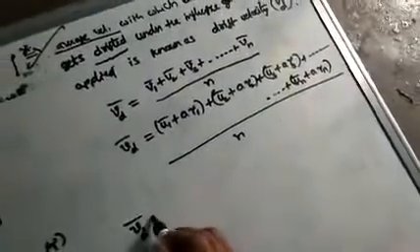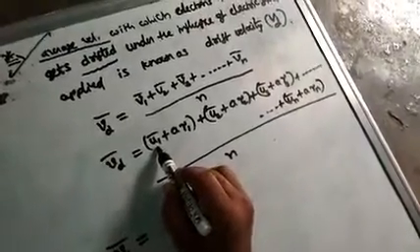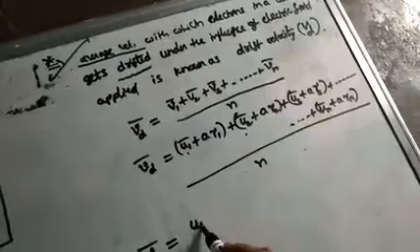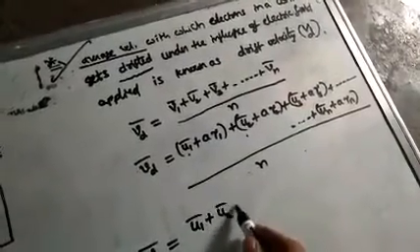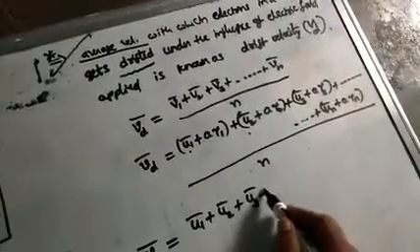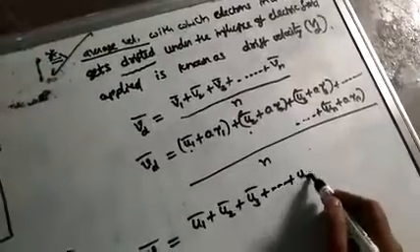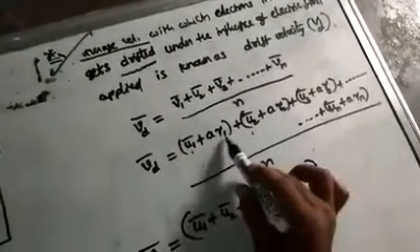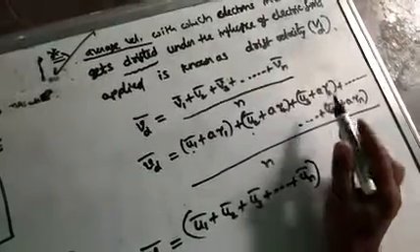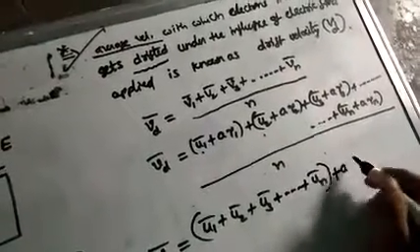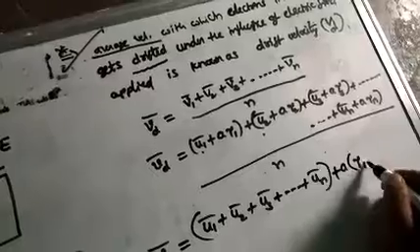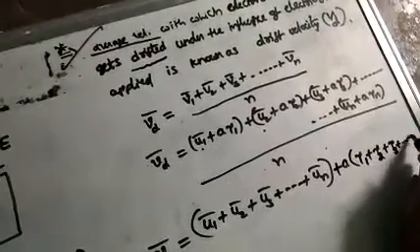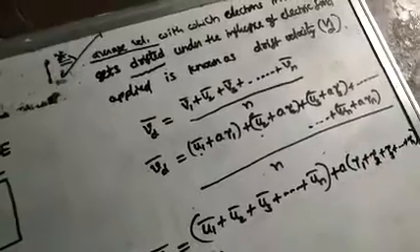So Vd bar is equal to, here u1, u2, u3 and so on up to un, I will write all these at one place. Here a tau 1, a tau 2, a tau 3 are there. A is also common, so a into tau 1 plus tau 2 plus tau 3 and so on plus tau n, whole by n.